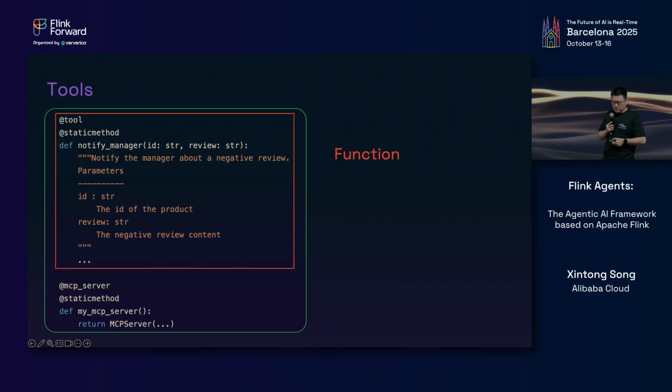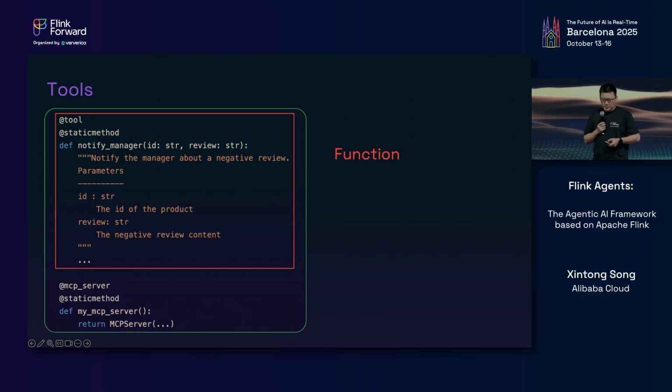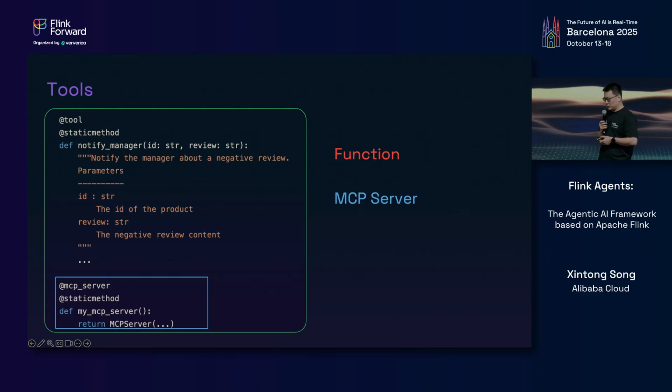And tools are similar to the prompts. You can define a Python or Java function as a tool. By adding this tool decorator, notice that the framework automatically parses the docstring to understand what this tool does and how to use it. And you can also leverage a tool hosted on the MCP server.